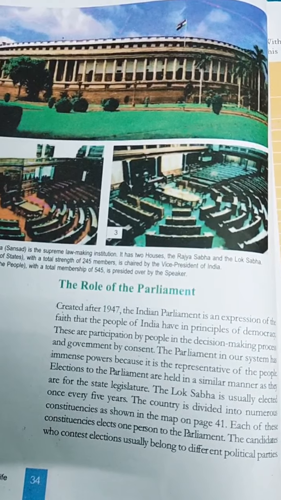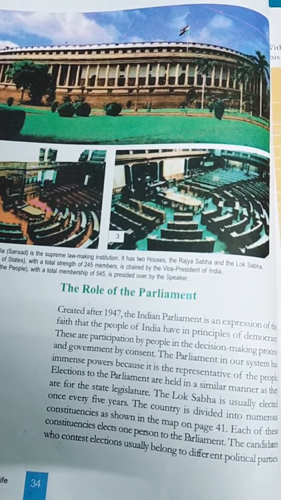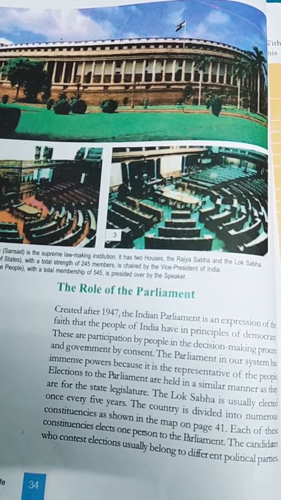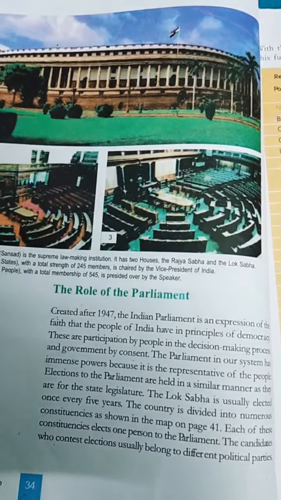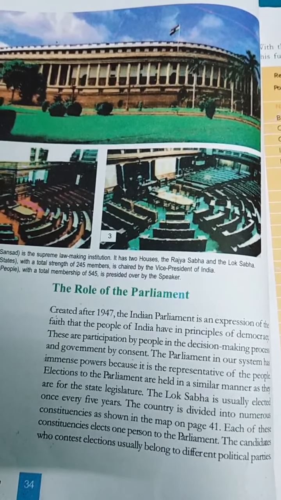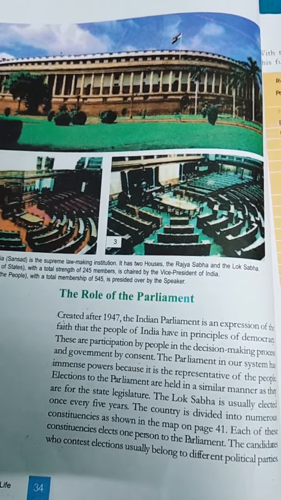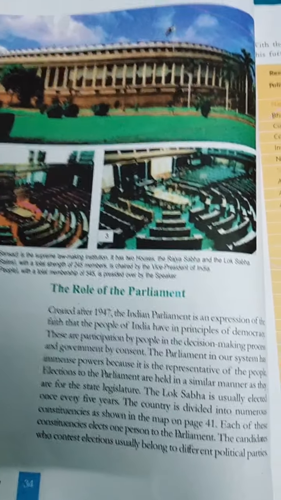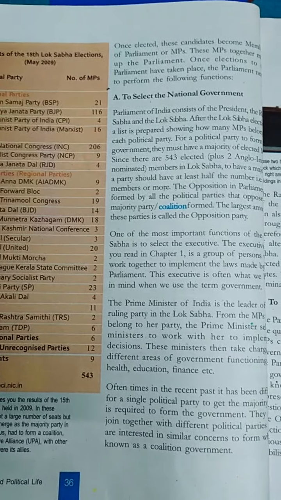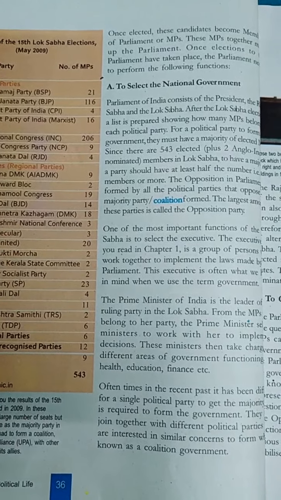So the MPs are the winning candidates who belong to different political parties, है ना? And once a candidate gets elected, he becomes an MP, and together these MPs constitute the parliament. Now these MPs need to perform different functions. Okay. Now what are those functions that we will see? See, to select the national parliament.